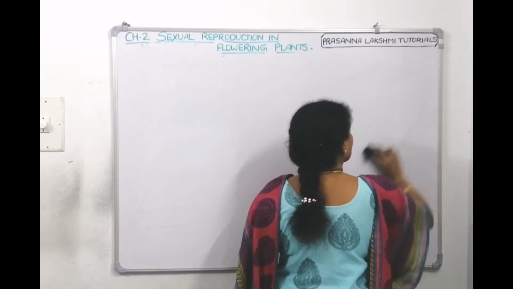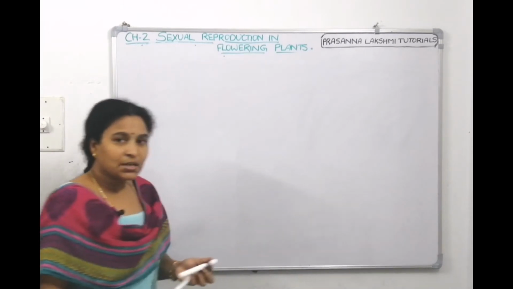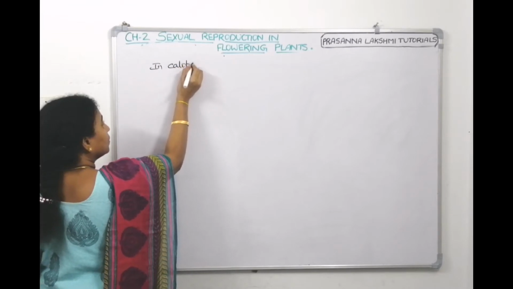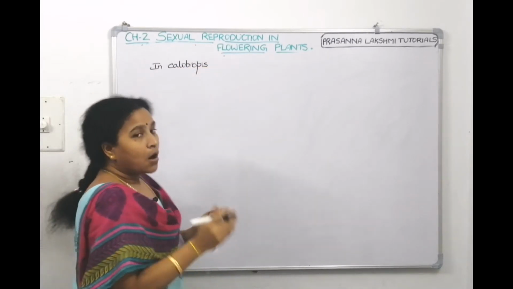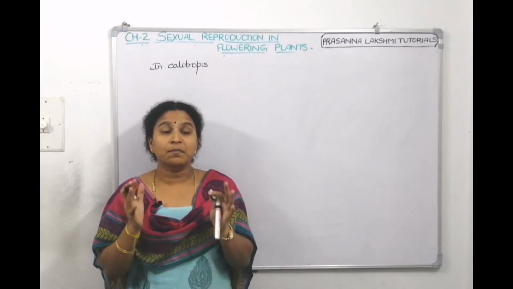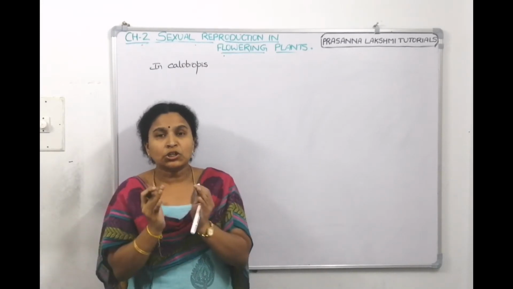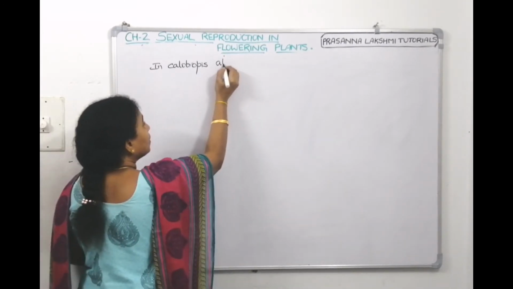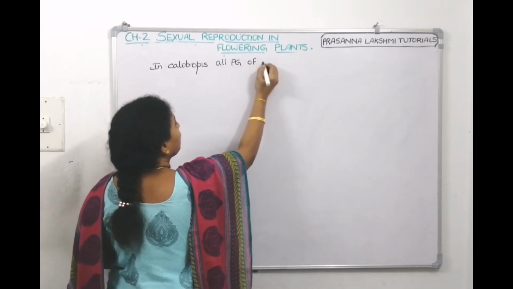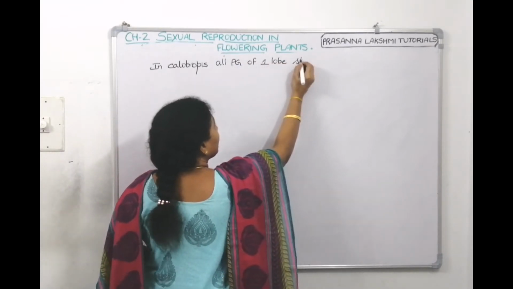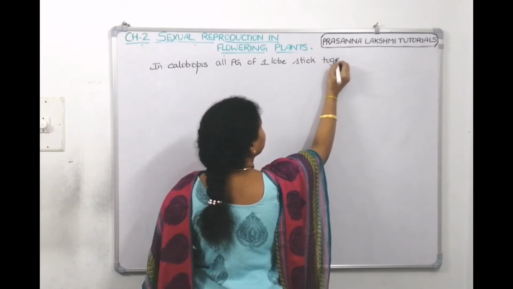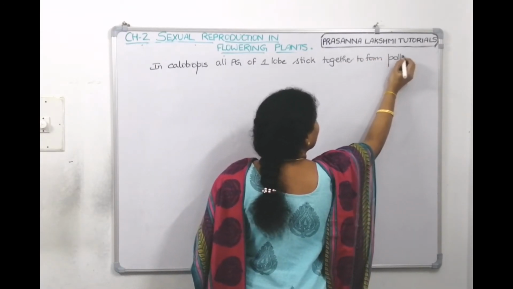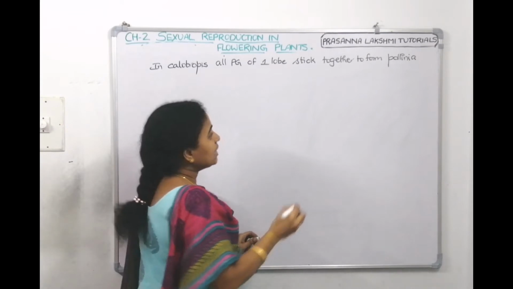Now, let us talk about some facts of pollen grains. So, if you have seen the Calotropis plant, in Calotropis, all the pollen grains which are produced from one anther lobe will stick together to make a mass called pollinia. In Calotropis, all pollen grains of one lobe stick together. They stick together to form what we call pollinia. So if we see, it will be in this manner.